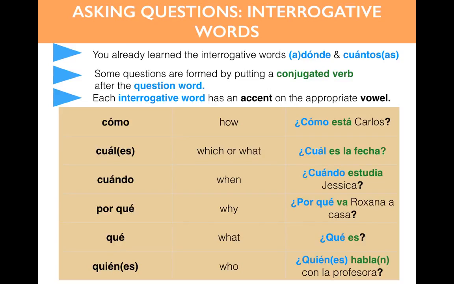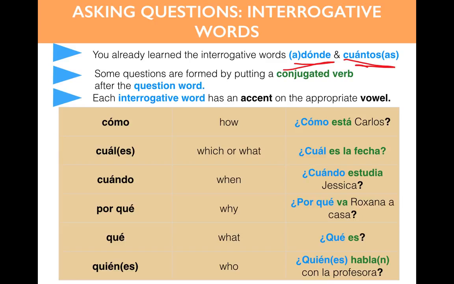Buenas tardes, chicos. Vamos a seguir discutiendo de este tema de asking questions, haciendo preguntas, interrogative words. So, you already learned the interrogative words a dónde, dónde, y cuántos, cuántas. So, please look at the top right-hand corner. There's actually several interrogative words here.